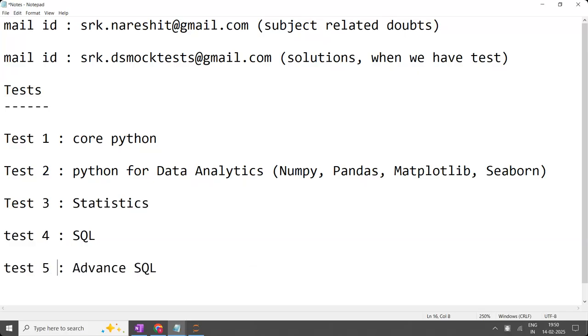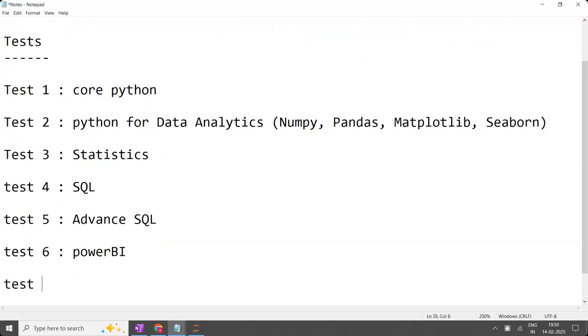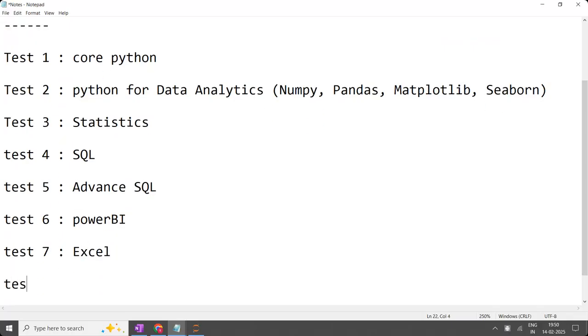Followed by that, the next one is on Power BI. So you'll have a test on Power BI, one on Excel, and test number 8 would be on Tableau. So these are the course contents. Based on the course contents, whatever things we cover, you are going to have the different tests. In total, 8 tests will be there.